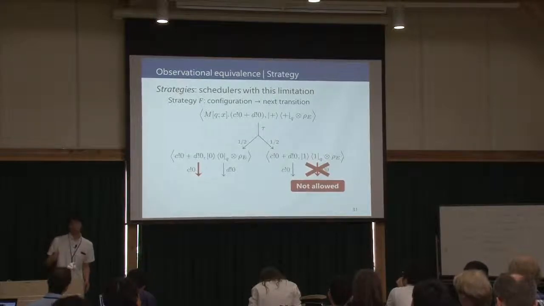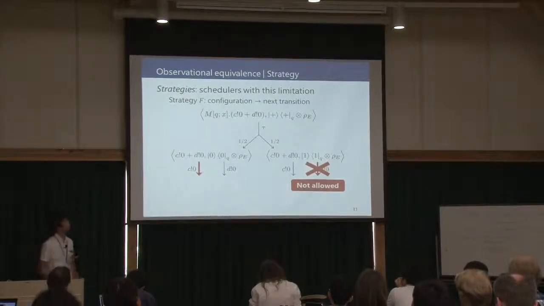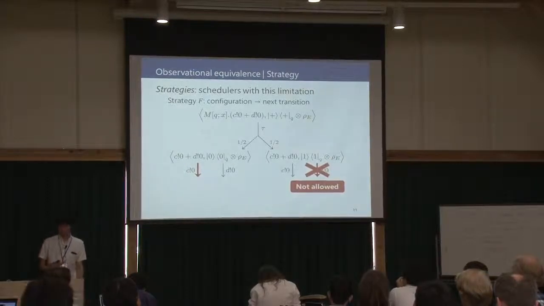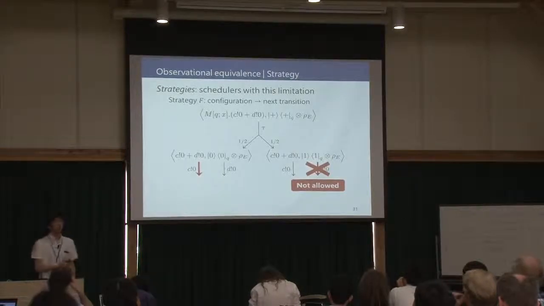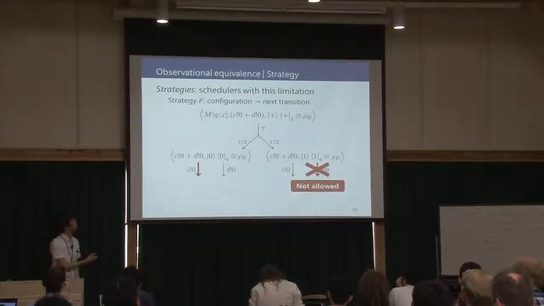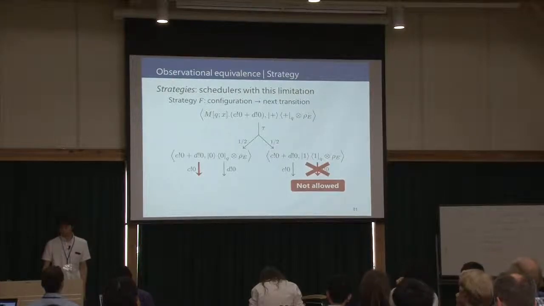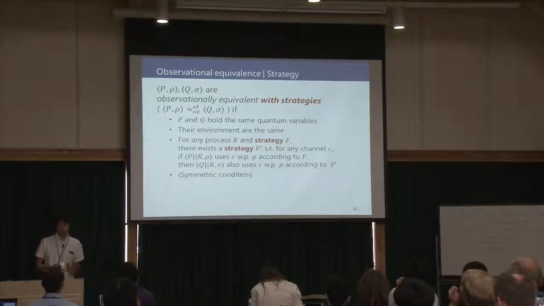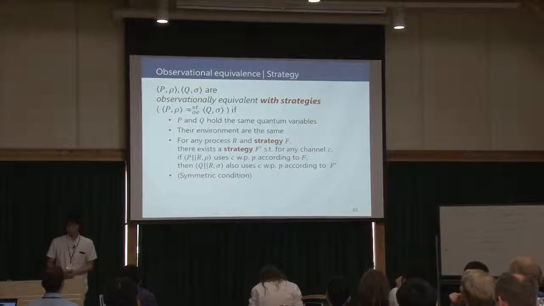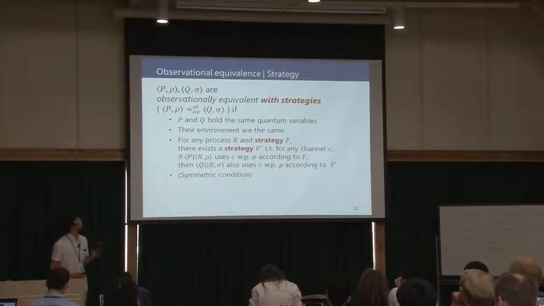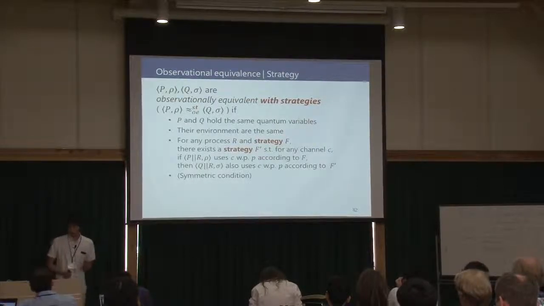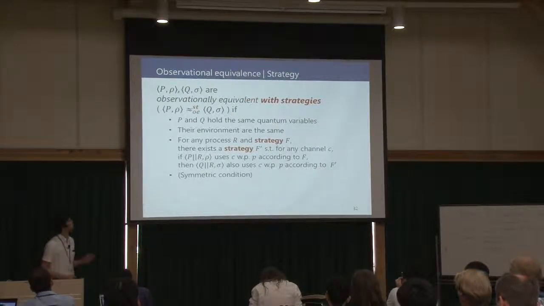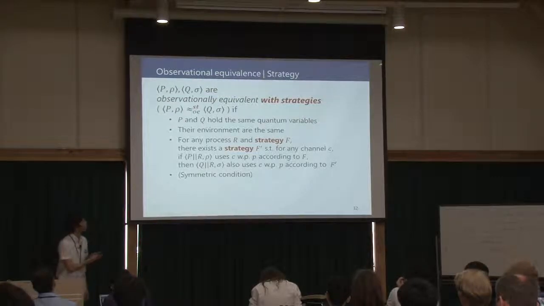So we defined a new notion, which we named strategy. Strategies are limited schedulers. That is, strategies cannot choose different transitions if the process is the same. By using strategies instead of schedulers, we can define a similar observational equivalence. We named this new relation observational equivalence with strategy.